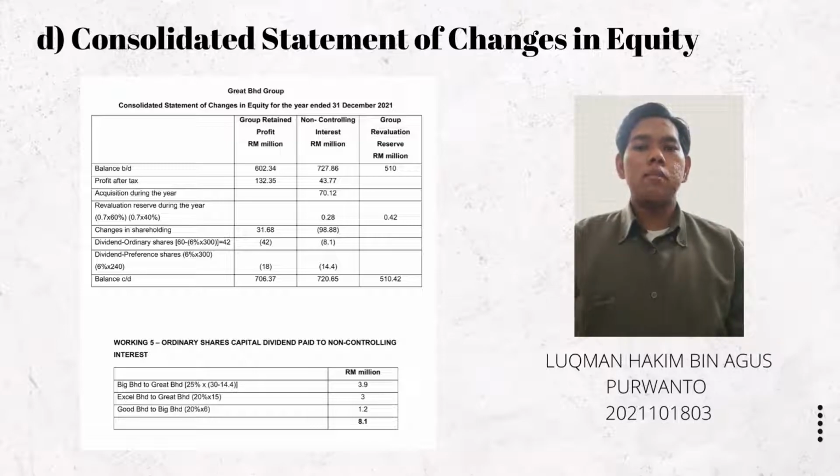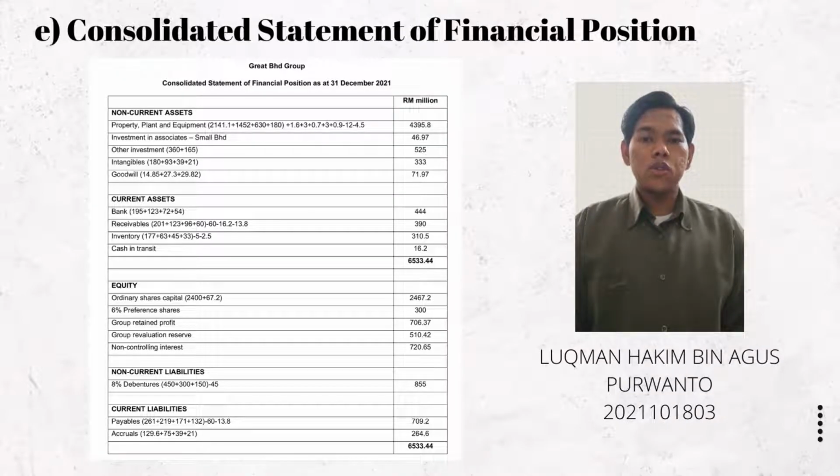After summing up all the amounts, the ordinary share capital dividend paid to non-controlling interest is 8.1 million, which will be included in the statement of changes in equity. Next, I will continue to explain the consolidated statement of financial position of Great Berhad Group.